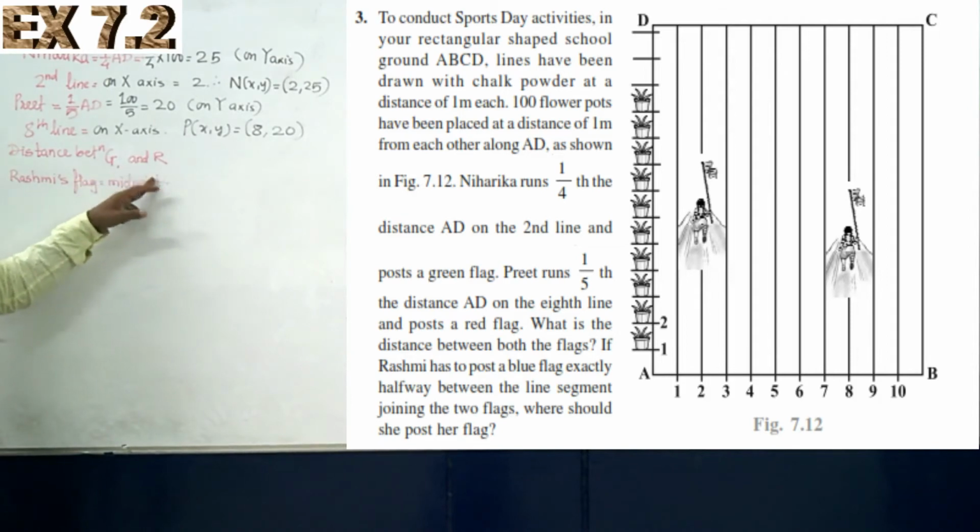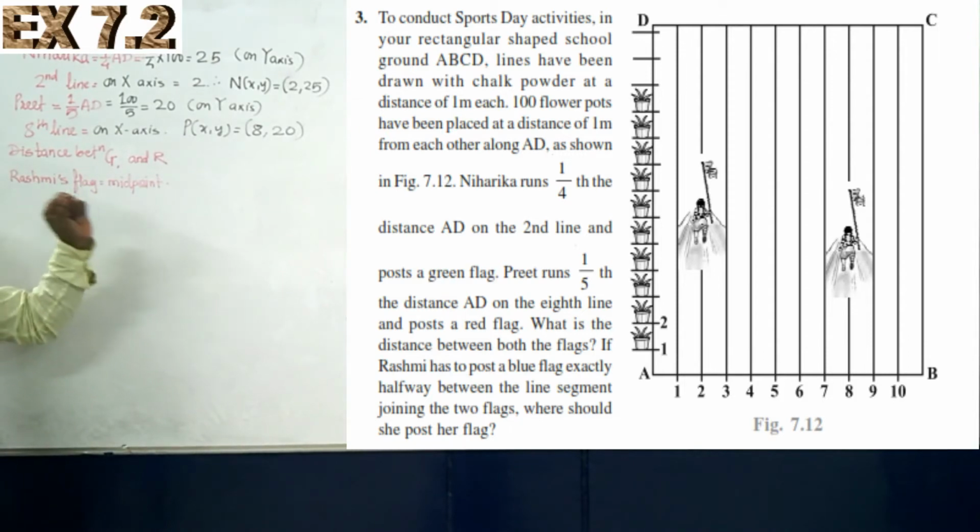What we are going to do is find the distance between the green flag and the red flag, by using the distance formula. Then the second one is Rashmi. If she has to place her flag exactly at the midpoint of these two flags, then we are going to use the midpoint formula.